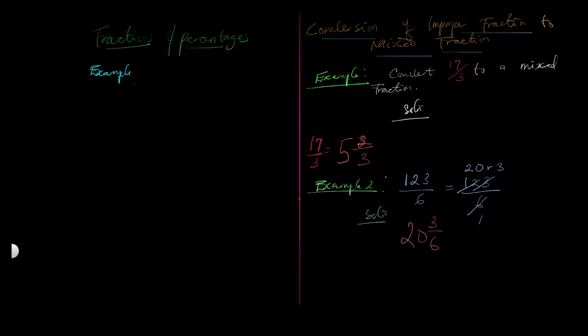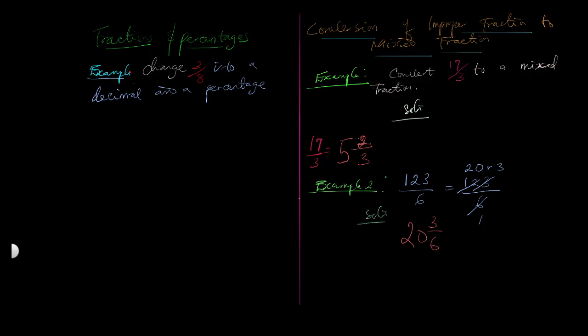The question is: change 3 over 8 into a decimal and a percentage.